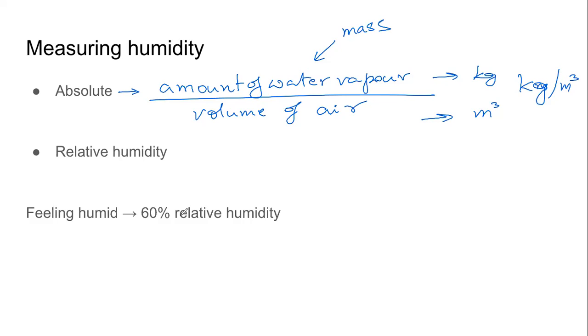Now, the second way we measure it is not just कि कितना है. The second measurement is कितना हो सकता है और कितना है. So कितना है is the amount of water vapor.